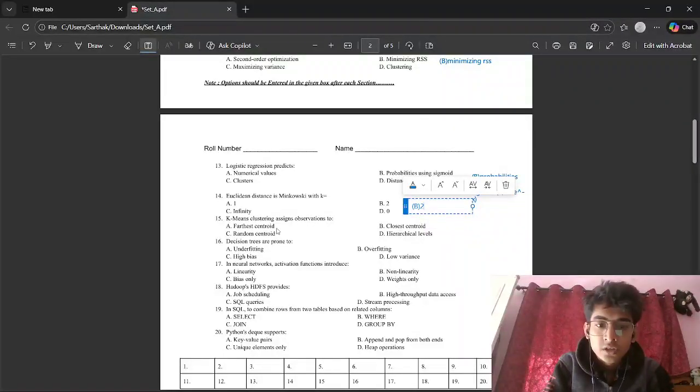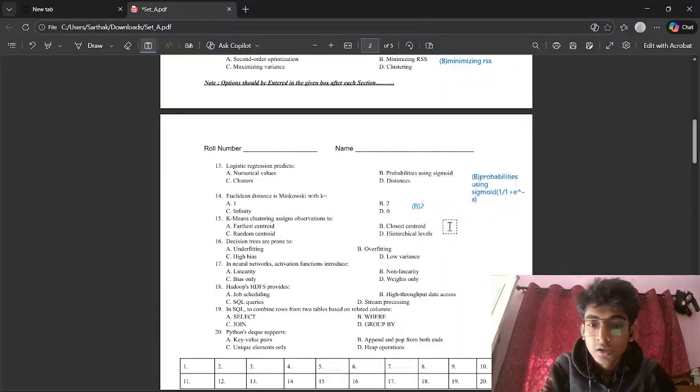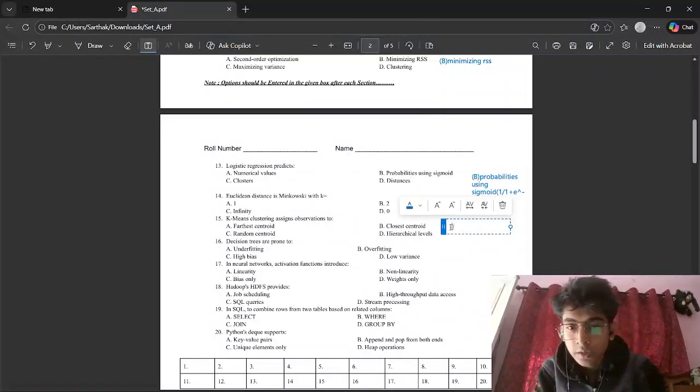K-means clustering assigns observations to. The answer should be closest centroid, because in k-means clustering, we assign the observation to the closest centroid possible, so that similar objects are grouped together and those which are in different clusters are dissimilar from each other. So the answer should be